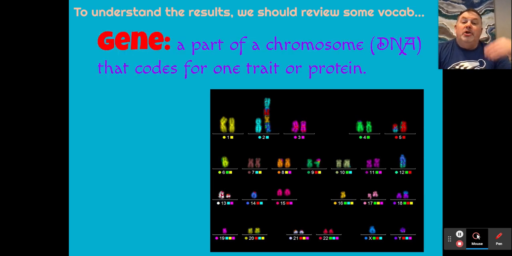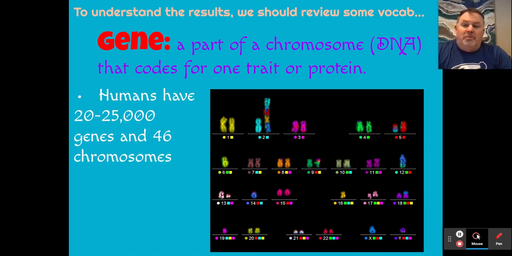First of all, a gene is a chromosome or part of the DNA that codes for a trait or a protein. Now, for that gene, we can look at our 46 chromosomes. We have maybe about 20 to 25,000 genes. It's really unknown, but it's probably somewhere in this neighborhood of the 46 chromosomes. So you can imagine each of these chromosomes like a textbook.